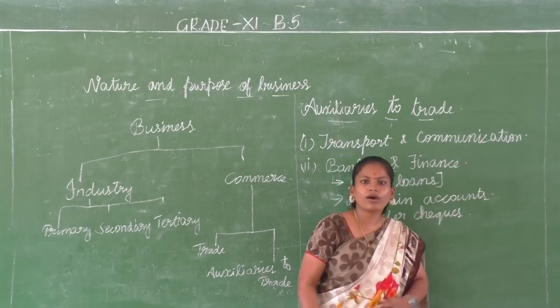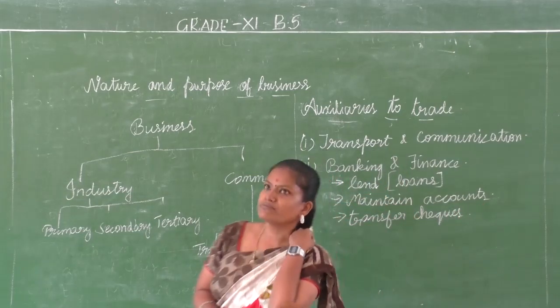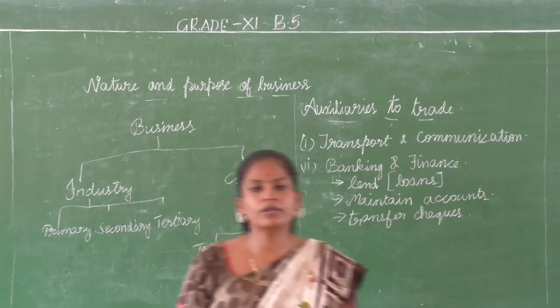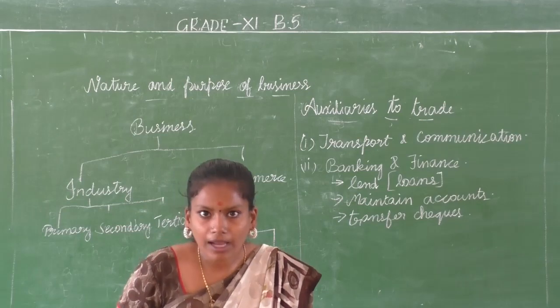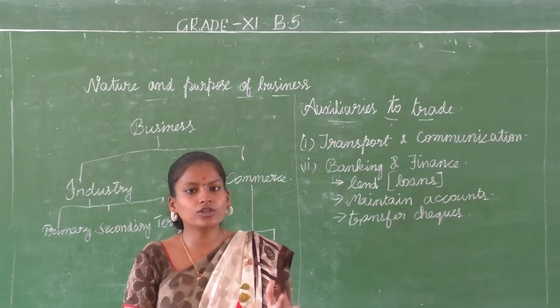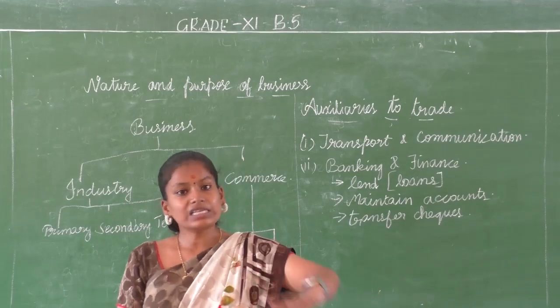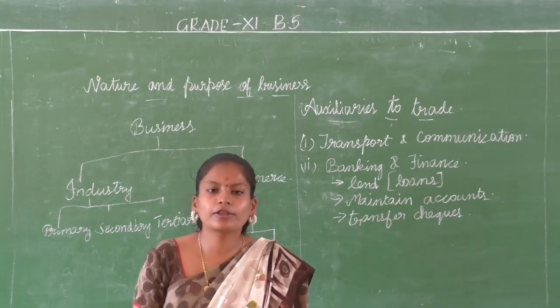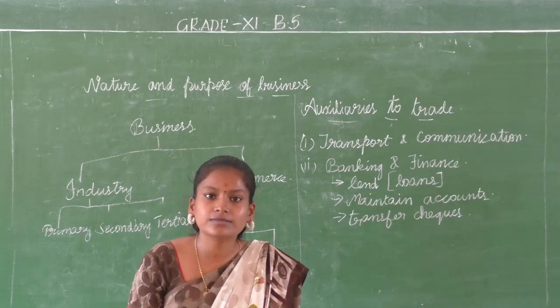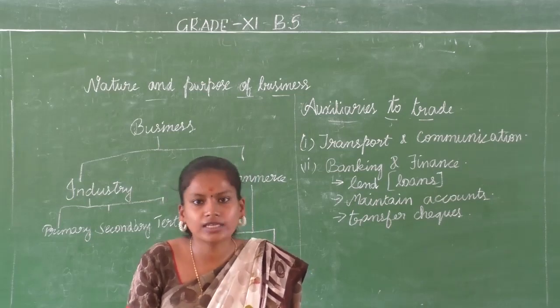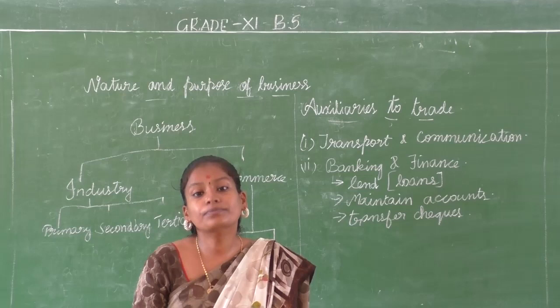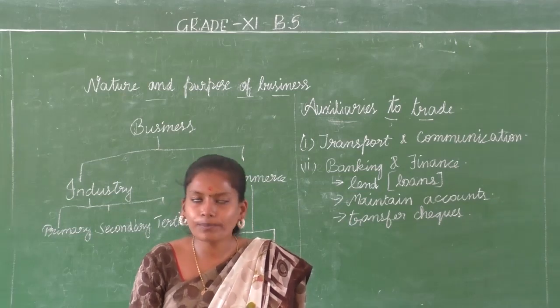So you are a businessman or a businesswoman from Chennai, and your supplier from whom you have taken your raw material is in Andhra Pradesh. When you procure some materials, you have to pay for it.